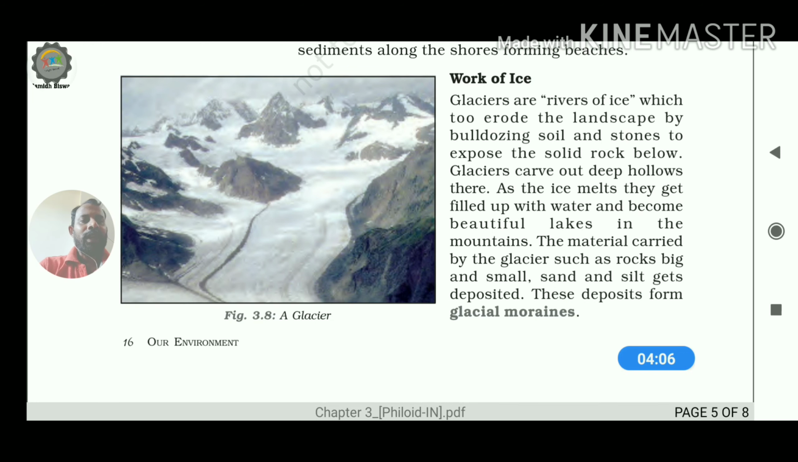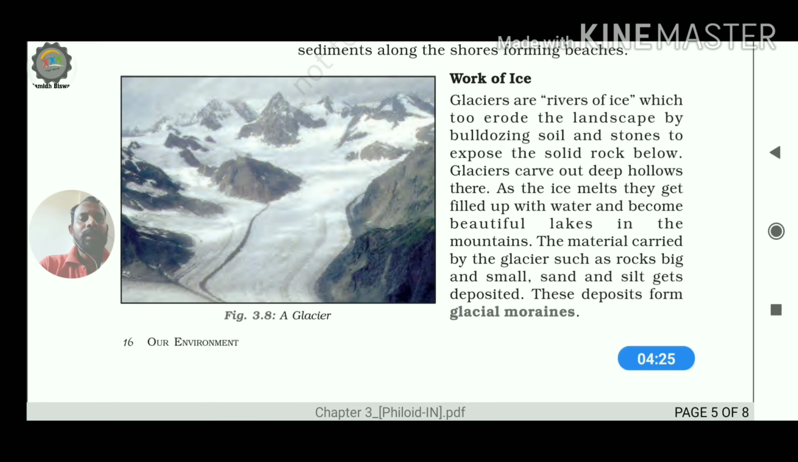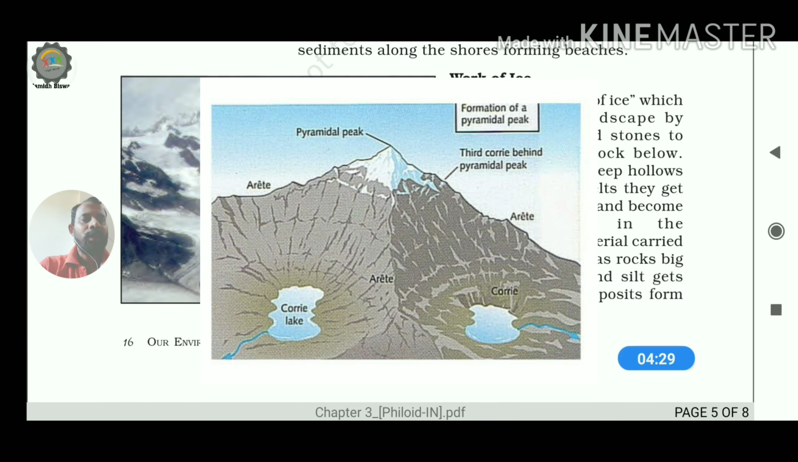Next, at the time of erosion, they also create some hollows. Hollows means depressions, and such depressions are filled up with water during the time of summer. So when the glaciers melt down, such hollows may be filled up with water, and that is referred to as glaciated lakes.